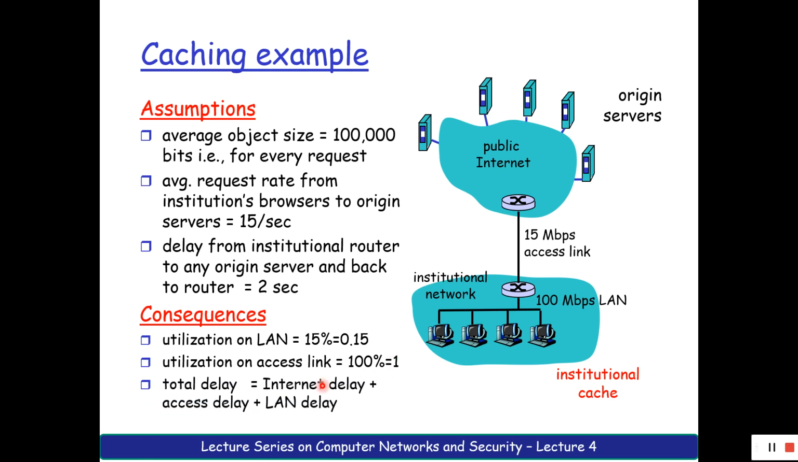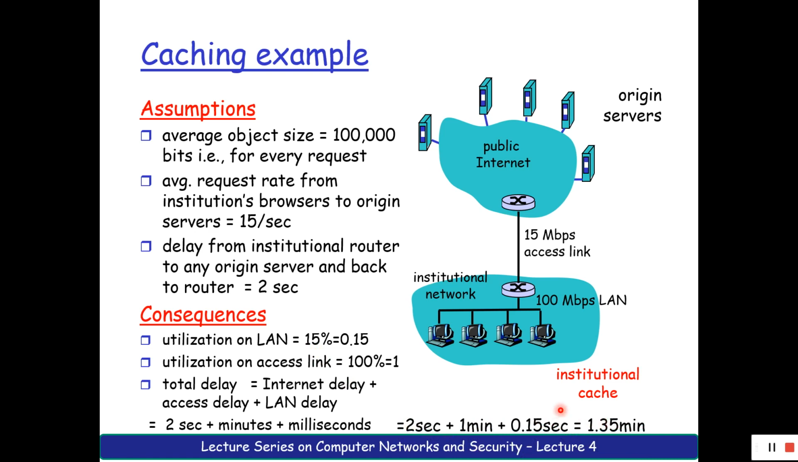So what will be my total delay? Whatever delay I have on the internet, that was 2 seconds that we calculated or that was being given. What was your access? Access is 1. What is your LAN? LAN is again 0.15. So if I calculate all those things, for one particular request to serve, I need approximately 1.35 minutes to serve it.